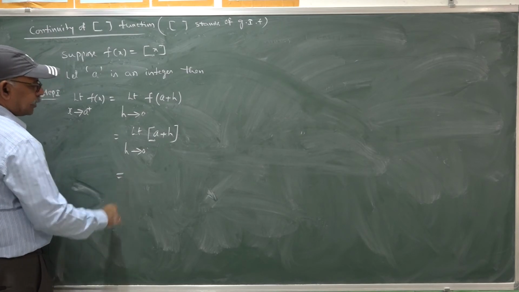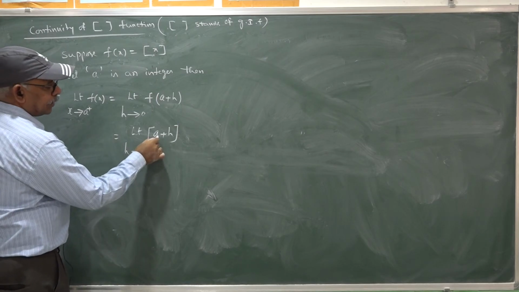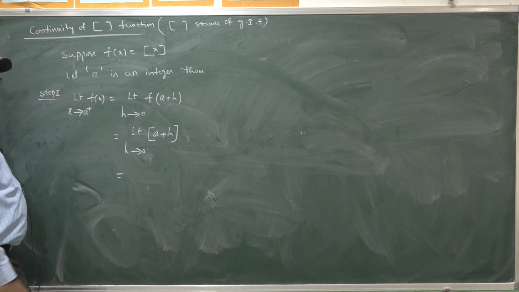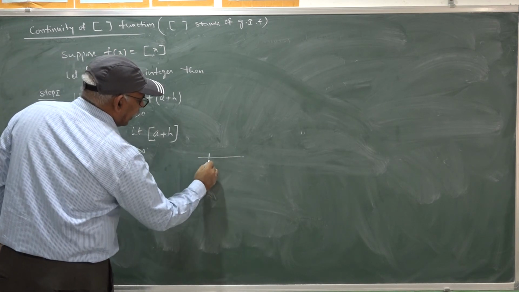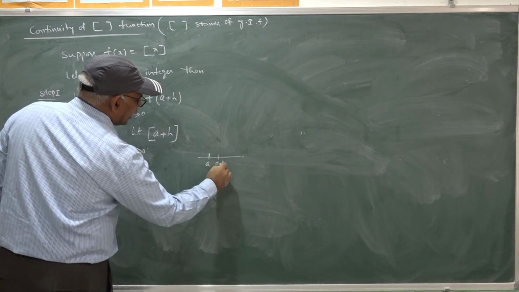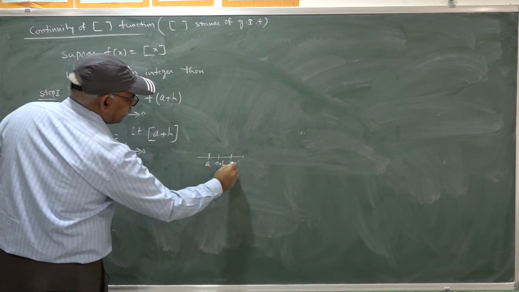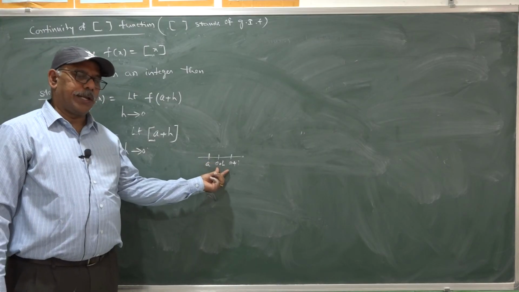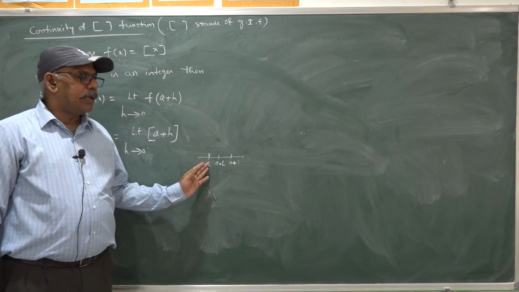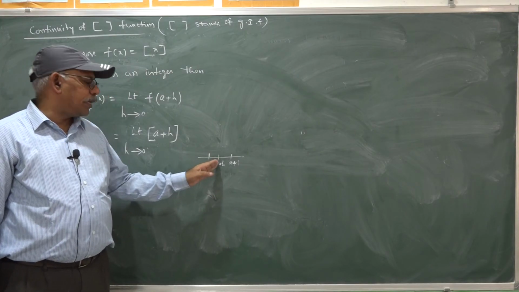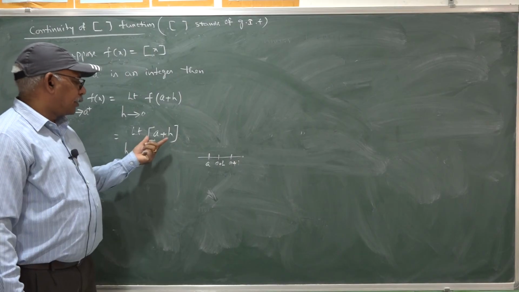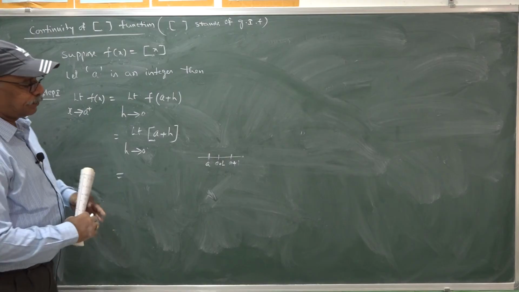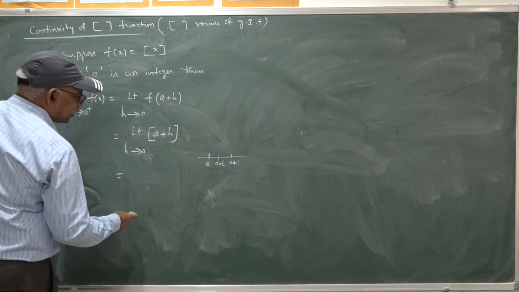Here a is an integer, h is a very small positive value nearer to 0. That means a plus h lies between a and a plus 1. A plus h is a very small positive quantity, hence a plus h is right of a and very close to a. So, step of a plus h is always a itself. Step of a plus h is always equal to a.